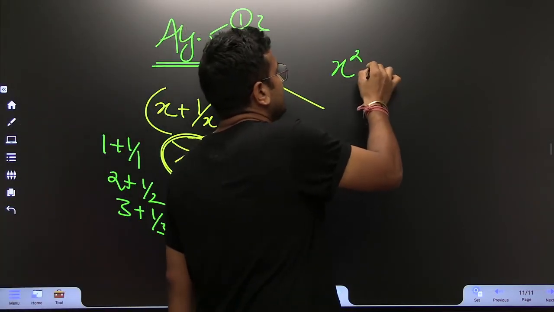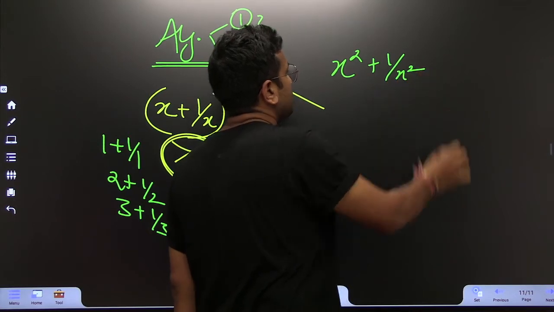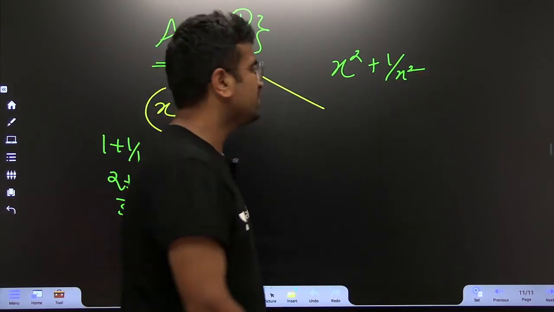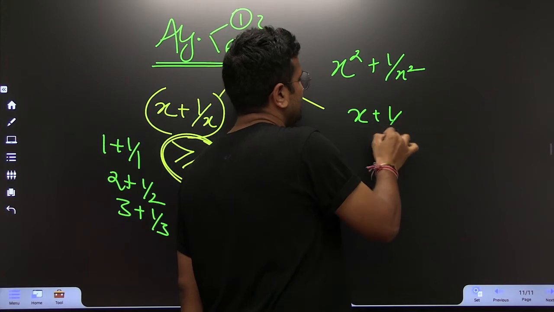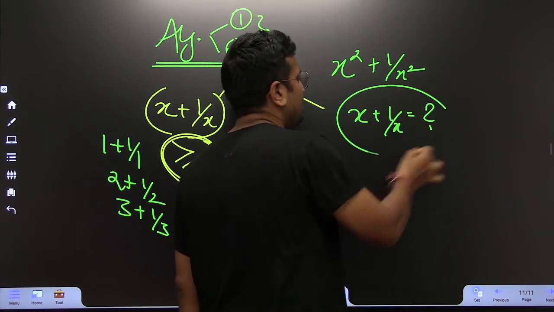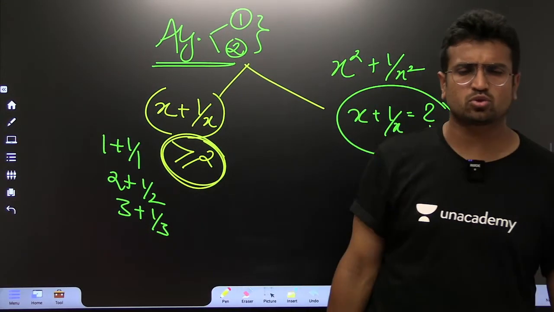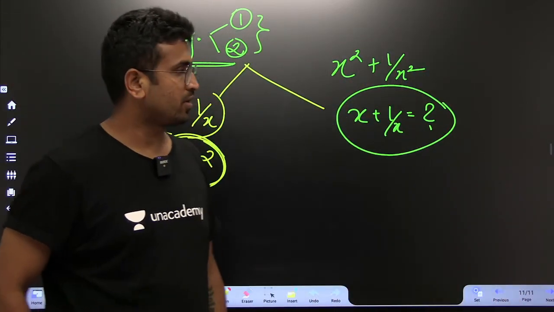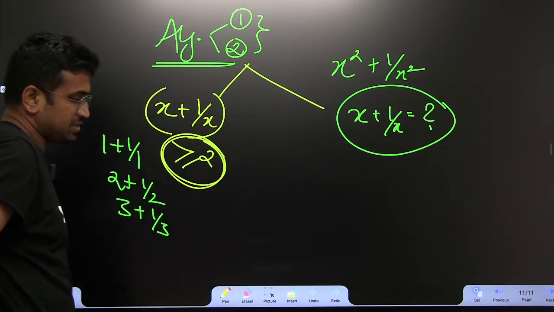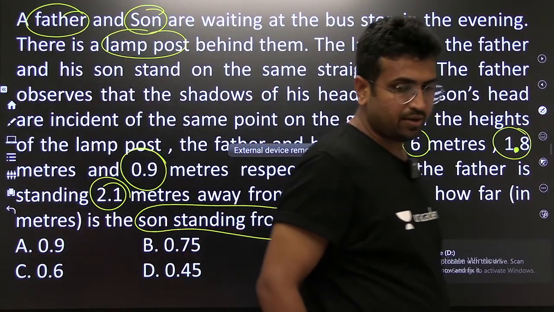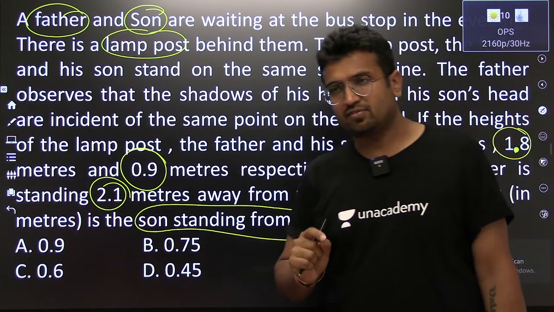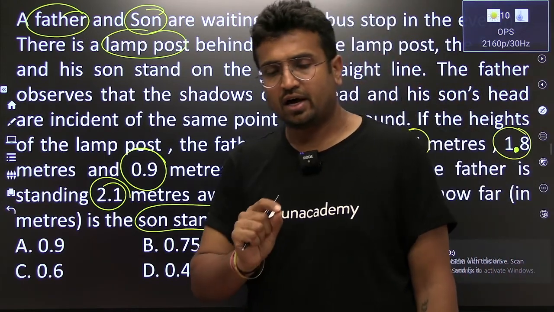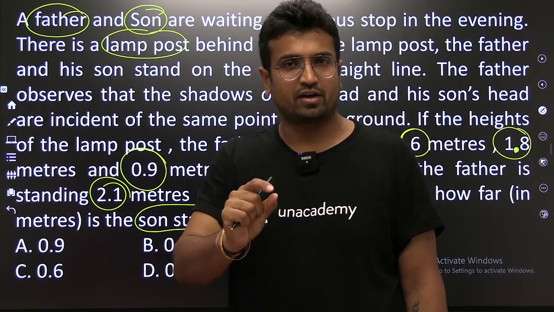You may have seen these kind of questions, x plus 1 by x square, and then they will ask you the value of this. But I personally feel these kind of questions are very easy, just too easy. So what is that I'm looking for? I am looking for a very specific kind of question. Once again, what is that I've done in this particular discussion session? I have slightly increased the level of difficulty, right?